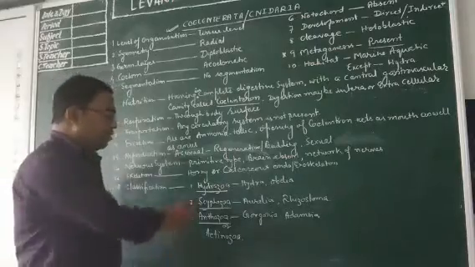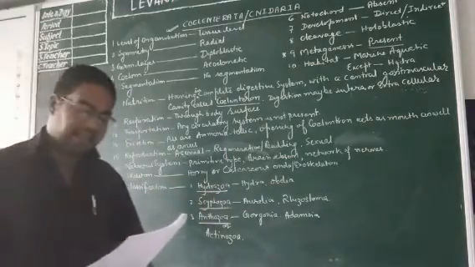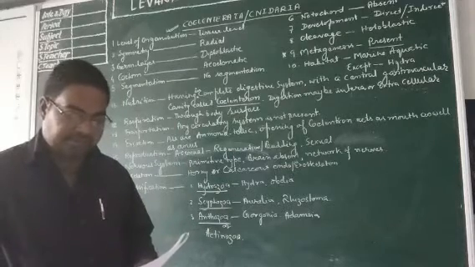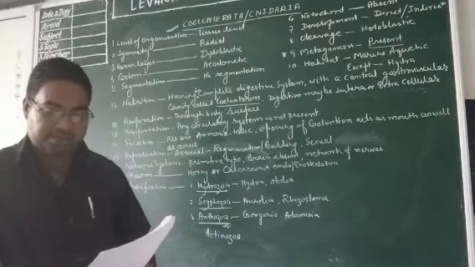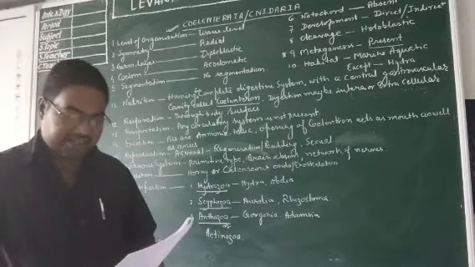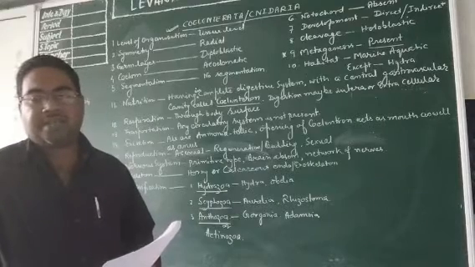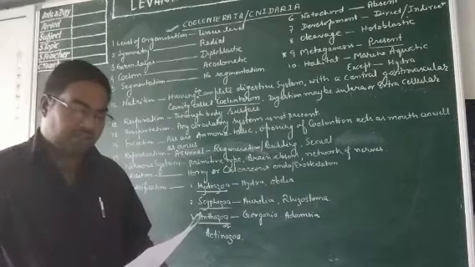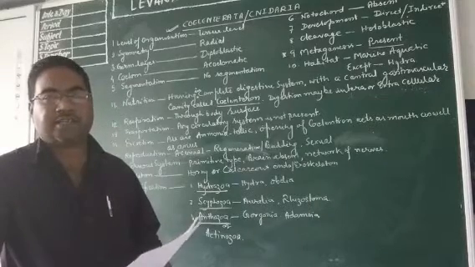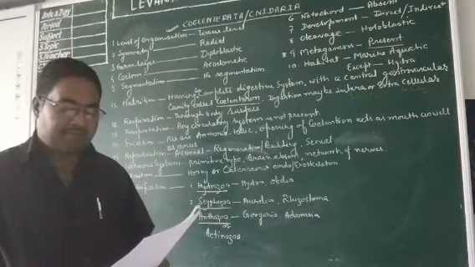So, Actinozoa has the examples Gorgonia, Adamsia, Alcyonium, Fungia, Pennatula, Madrepora, Tubipora, Astrea and Mandarina sinusa. Several common names are there. You may remember them. Gorgonia is also known as sea fan. Adamsia is also known as sea anemone.